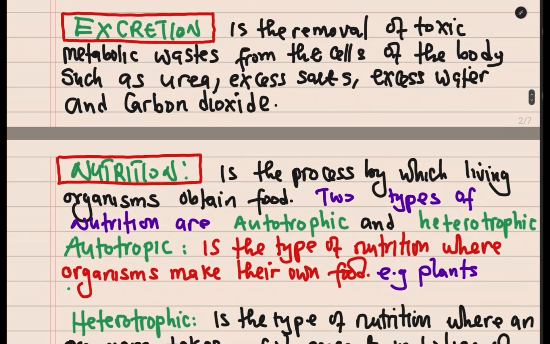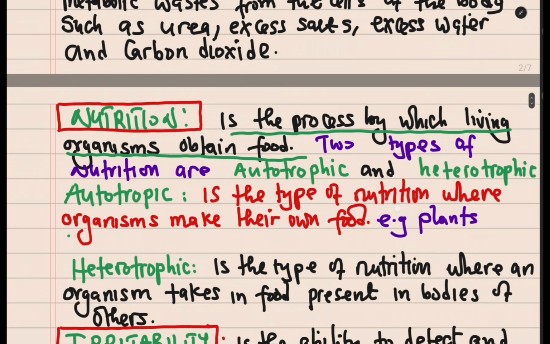Then of course we have nutrition. Nutrition is just a process by which living organisms obtain their food. That is the nutrition. And in this case, there are two types of nutrition. That is autotrophic nutrition and heterotrophic nutrition. Autotrophic nutrition is a type of nutrition where organisms make their own food. And of course, organisms that feed by this feeding method are called autotrophs. Example, we have plants.